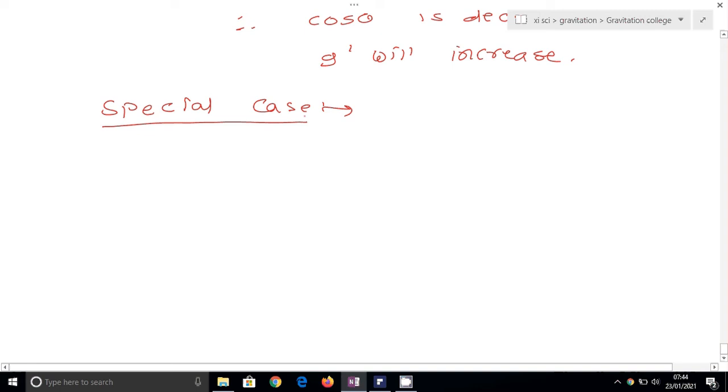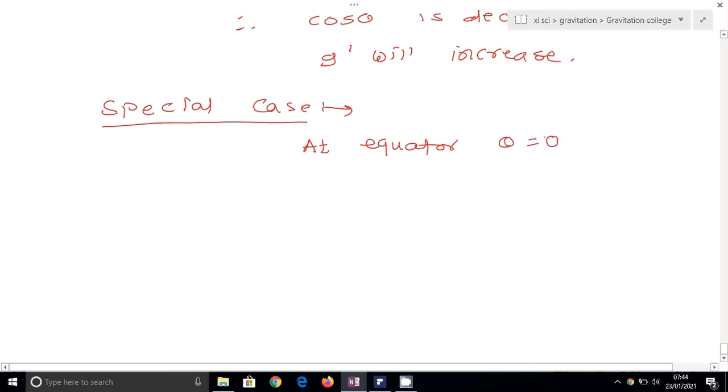If the particle is at the equator, then the latitude is 0, so theta is equal to 0.